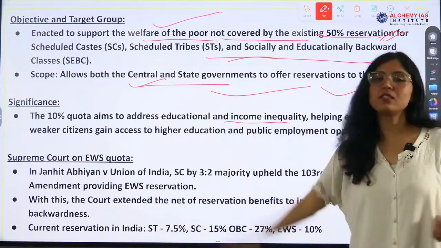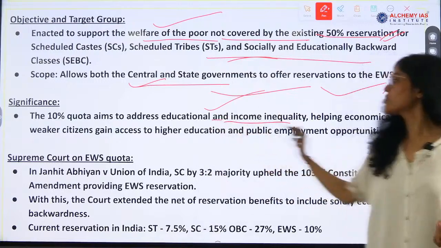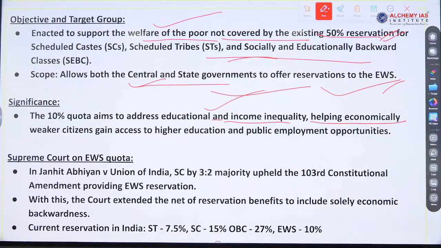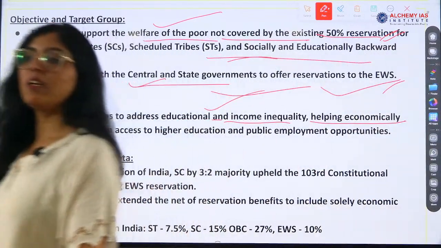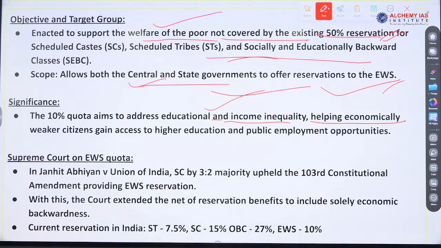Now significance: it aims to address educational and income inequality. Educational inequality means everybody does not have equal access to education. That is why the Right to Education was introduced under Article 21A, right?